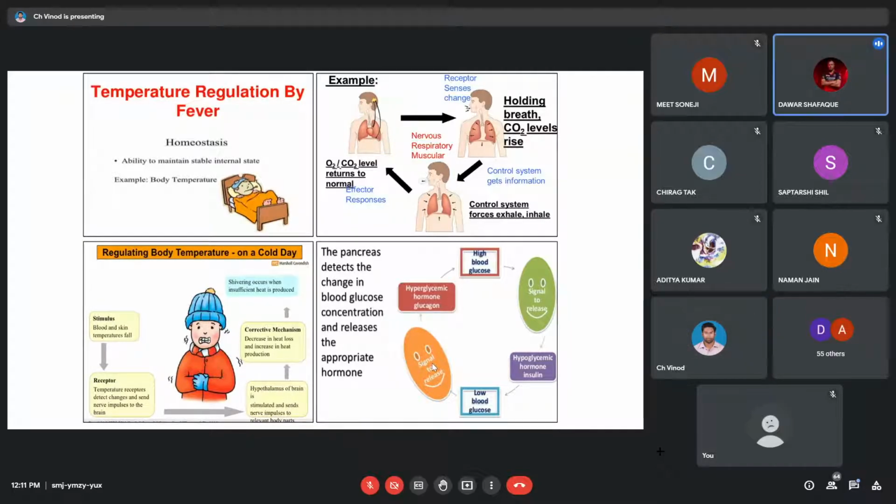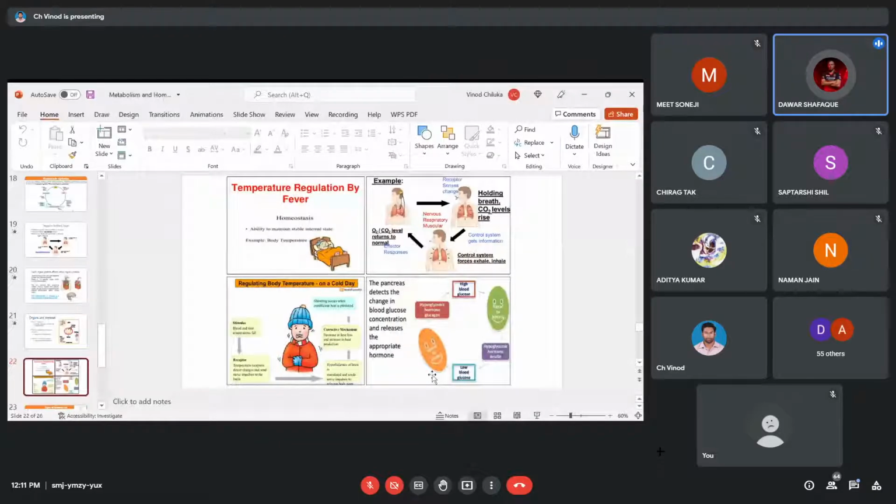Excuse me, sir. Yes. So I have a query. Whenever we go for a blood test for any particular thing, any particular disease, then they usually say do not eat anything from the morning before the blood test. So why is it so? Is it related to blood sugar level in our body? Yeah.